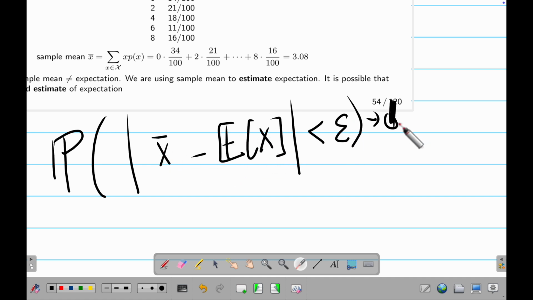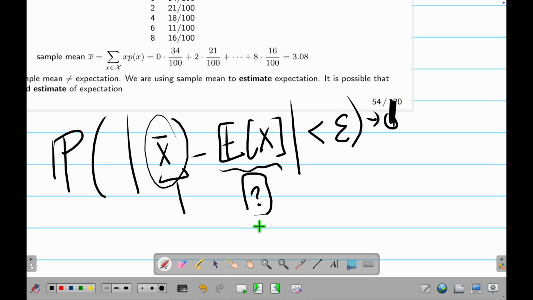here, with very high chance. For example, we want to know how many atoms are in the sun. Then you do some experiment to find this. We can never know this, because this is the true number of atoms in the sun, right? How do we know how many atoms are in the sun? You go inside the sun, but we will die. So this is something that we can never know. So what we do is find an estimation of this thing, which is a question mark. We have no way to get this because it is a question mark. So we do it indirectly by saying this.